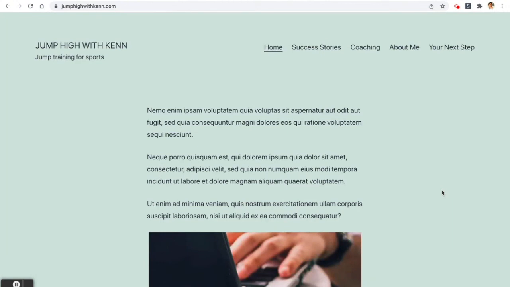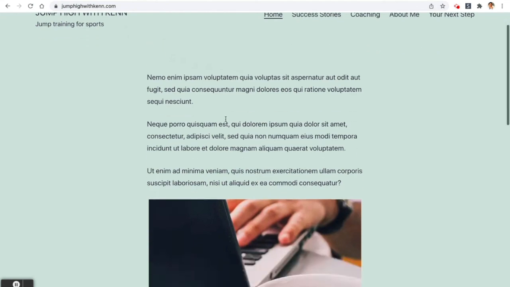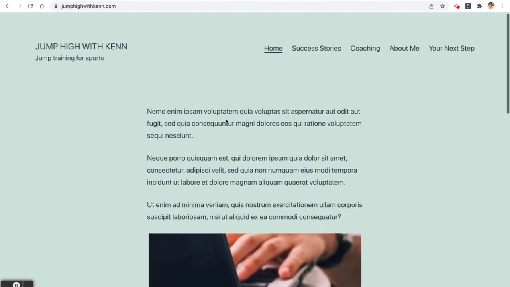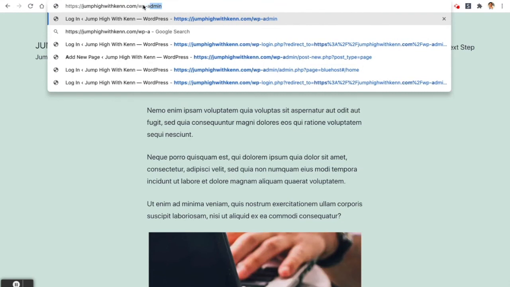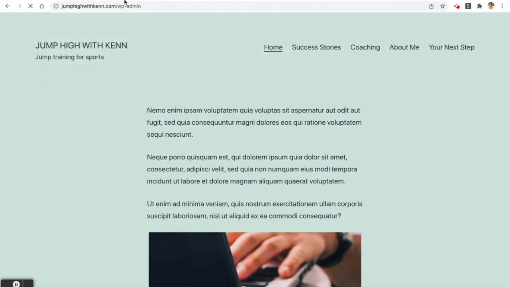Okay, one last quick thing we need to do. Earlier, when we removed the Bluehost plugin, we also removed the coming soon page. So as you can see on my site, Jump High with Ken, it's showing this homepage, which has dummy text, and it's just not complete. So we need to add a new plugin called Maintenance so that we can turn that on, and we'll see a maintenance mode message. Okay, so log into your site if you're not already logged in.